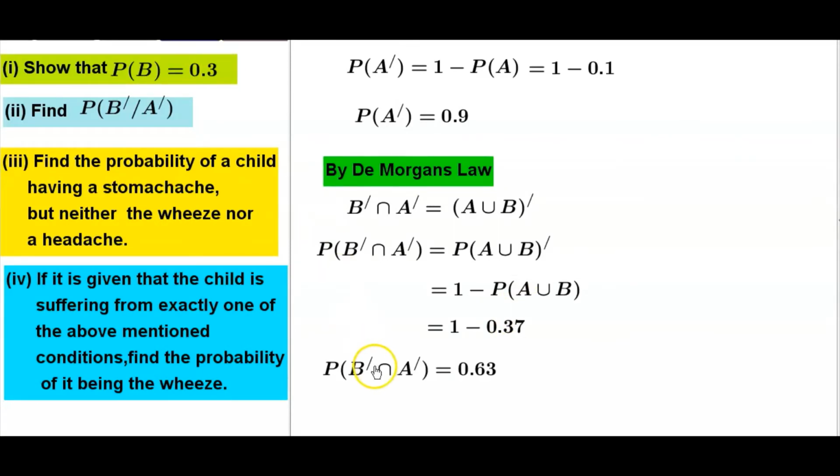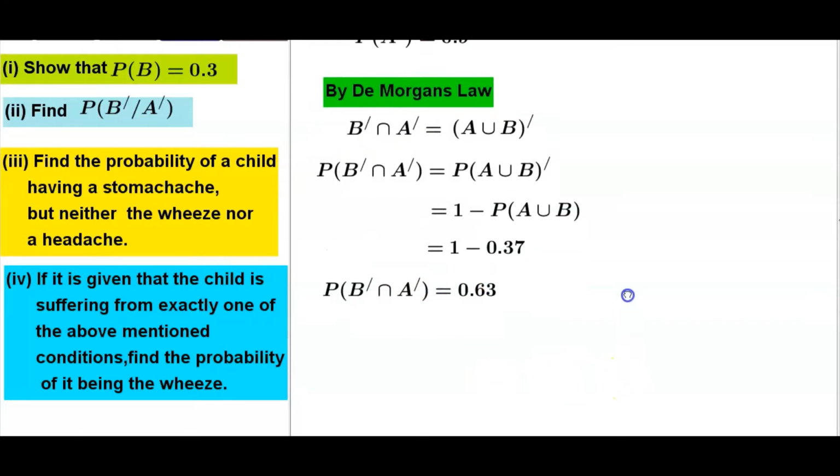Therefore, probability of complement of B intersection complement of A is equal 0.63.